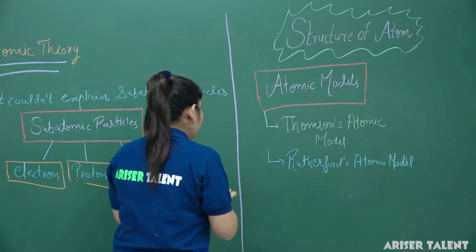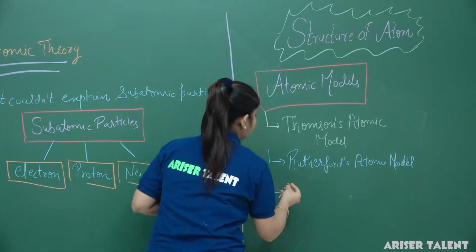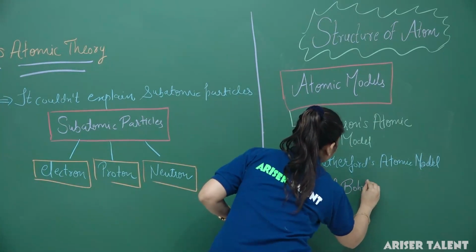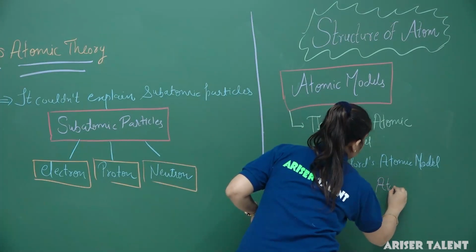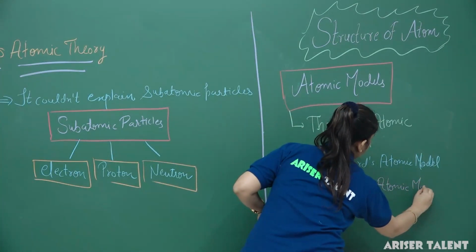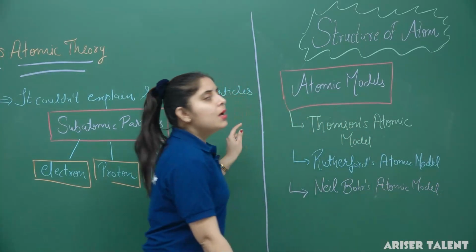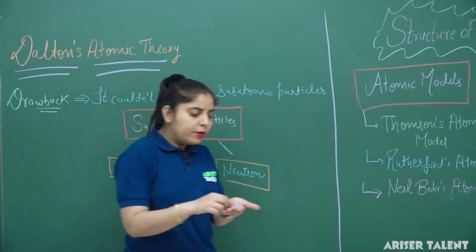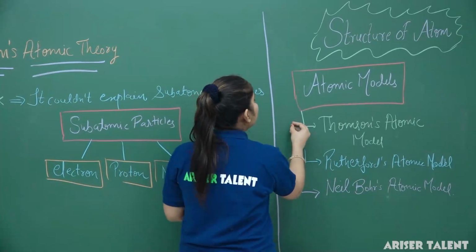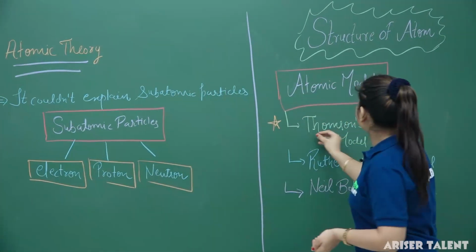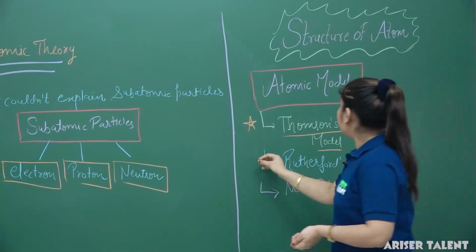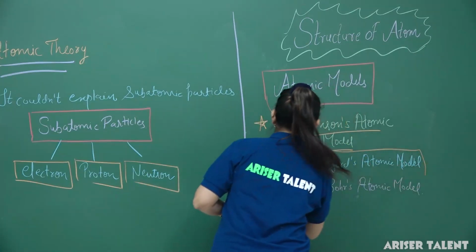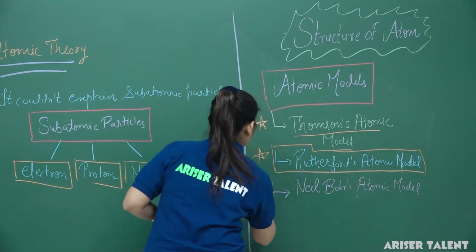And our third category is Bohr's atomic model. So after Dalton's theory was discarded, three scientists came and gave different theories regarding this. First one is Thomson's atomic model. Second is Rutherford's atomic model. And last one is Bohr's atomic model.